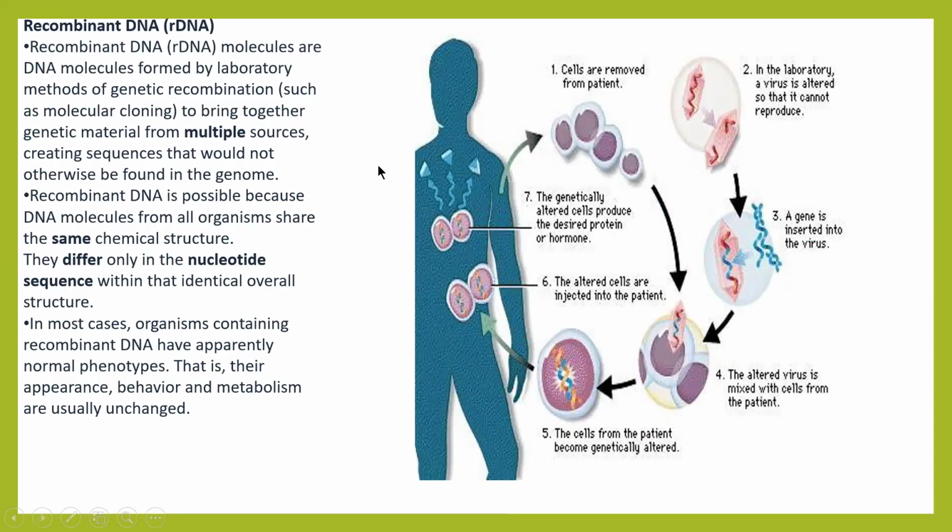Recombinant DNA molecules are DNA molecules formed in the laboratory through methods such as molecular cloning to bring together genetic material from multiple sources, creating sequences that would not otherwise be found in the genome. It is possible because DNA molecules from all organisms share the same chemical structure. They differ only in the nucleotide sequence within the identical overall structure. So in most cases, organisms containing recombinant DNA have apparently normal phenotypes, that is, their appearance, behavior, and metabolism are usually unchanged.